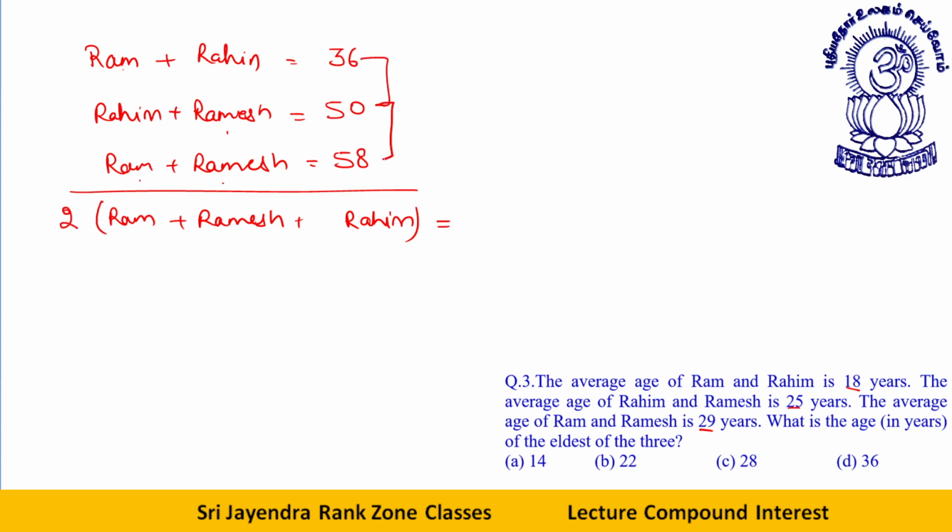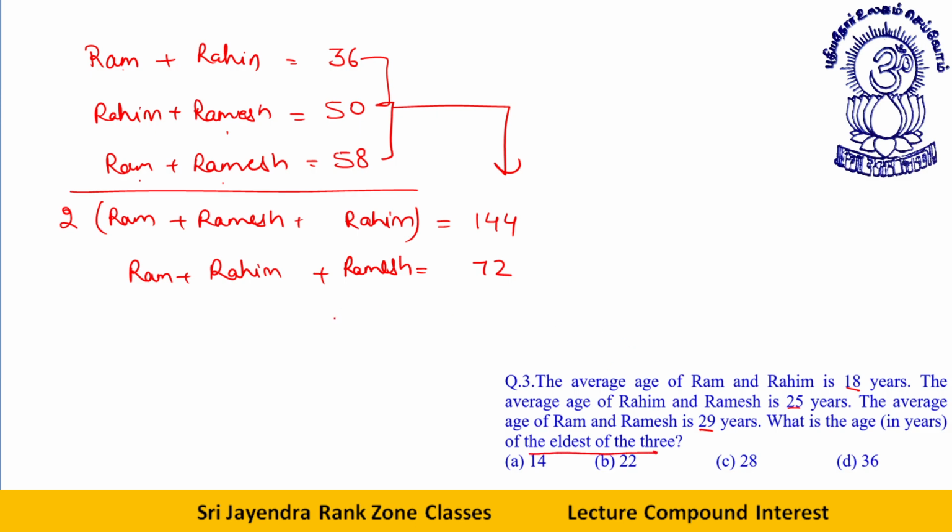Now, if I sum them up, what will be the sum? The sum will be 36 plus 50 plus 58. 50 plus 58 is 108, plus 36 is 144. So that way Ram plus Ramesh plus Rahim is equal to 72. We could find each of the ages, but we are only asked for the eldest of the three.